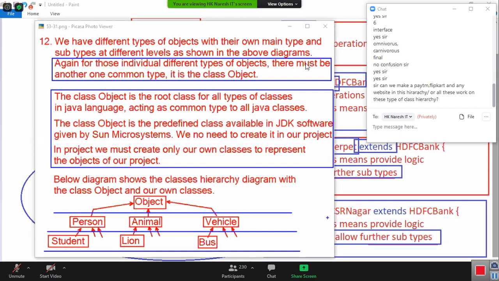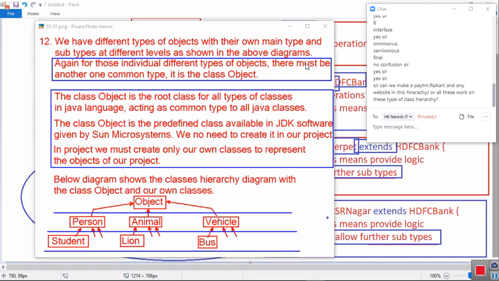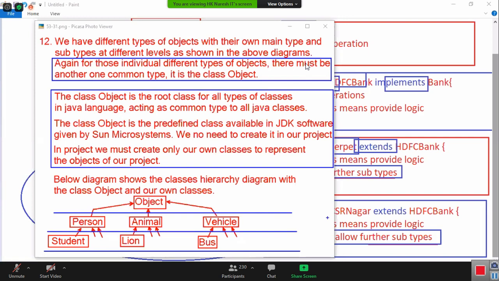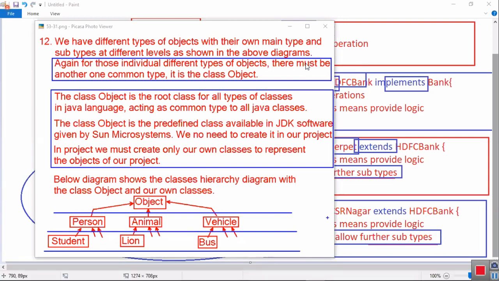Now try to answer. What is the solution to that problem? That shop owner will take a paper or one small card. On that card, he writes all the items available and places that card on all the tables in the tiffin shop. Are you catching my point? Then the customers come to the table, see that card, and think, oh, in this hotel these are the items available. Let me choose one item and give the order.